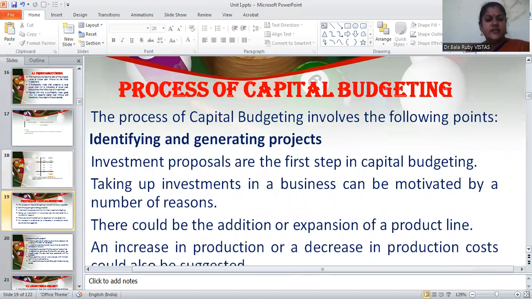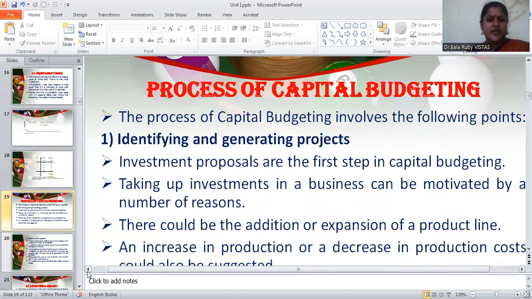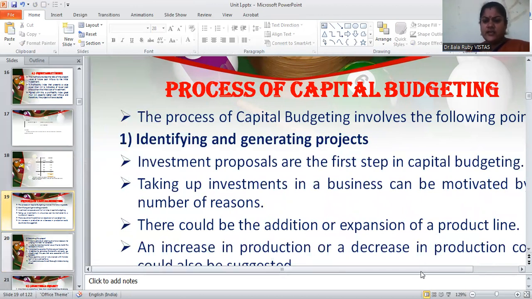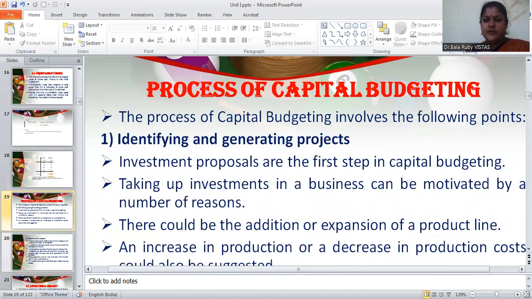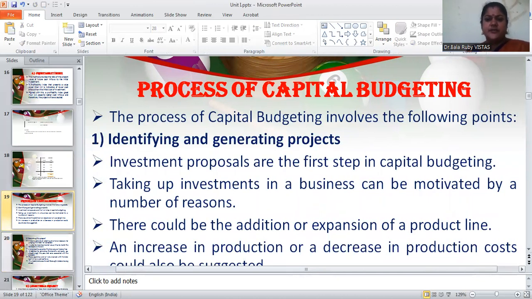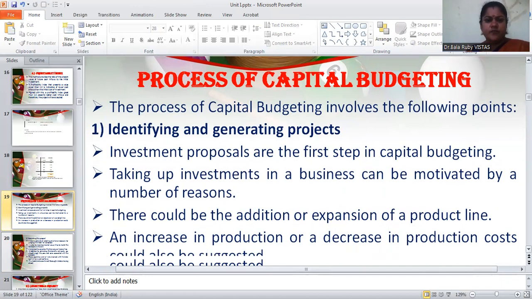Then let us concentrate on the process of capital budgeting. See, the process of capital budgeting involves some points. The first point is identification as well as generation of investment proposals. This is the first step in capital budgeting.